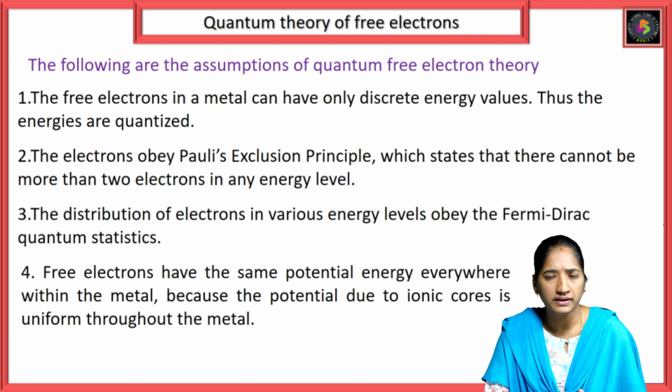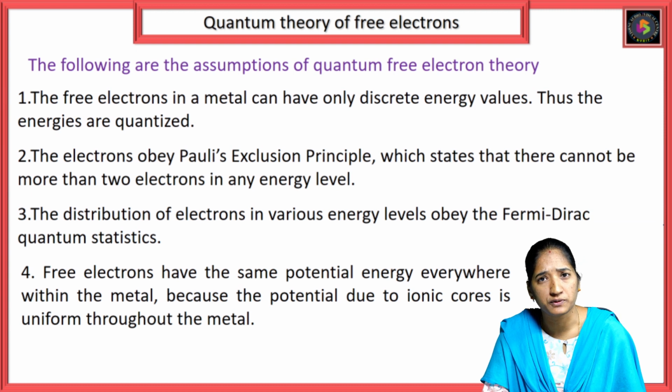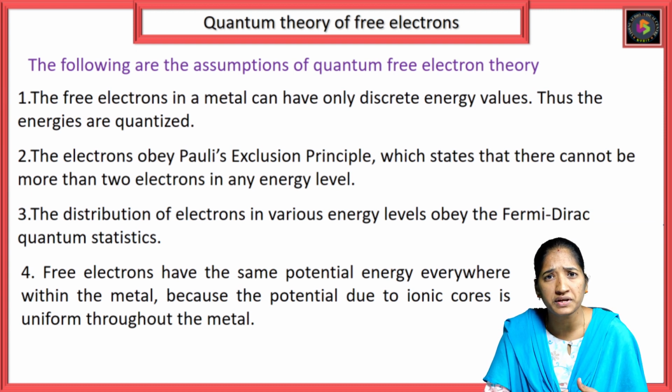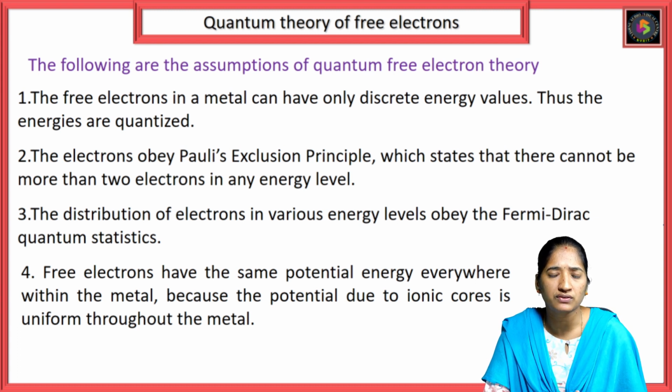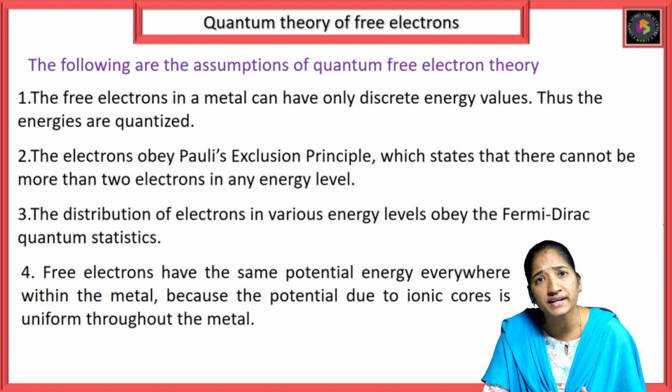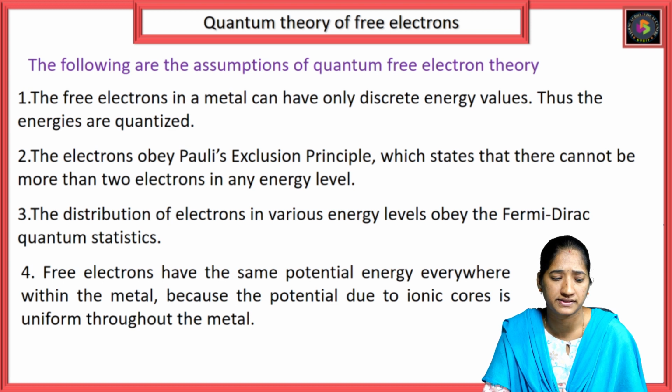The second assumption is that the electrons in the metal obey Pauli's exclusion principle. What is Pauli's exclusion principle? It says that there cannot be more than two electrons in any energy level. The third assumption is that the distribution of electrons in various energy levels obeys Fermi-Dirac quantum statistics.